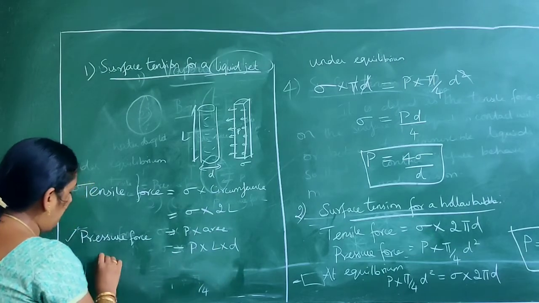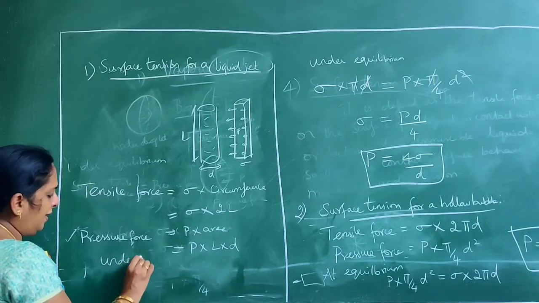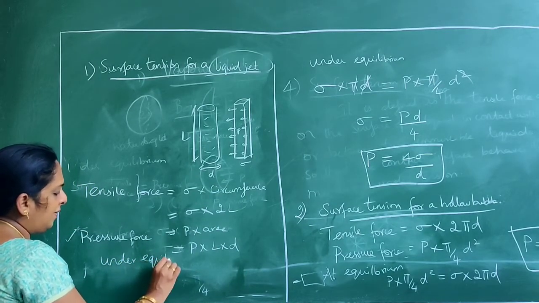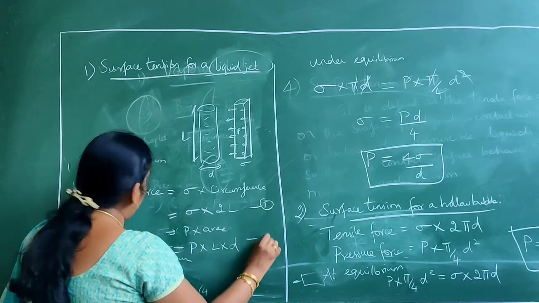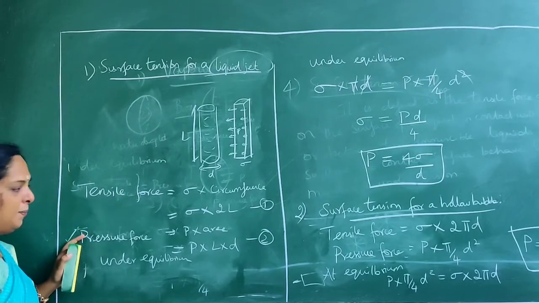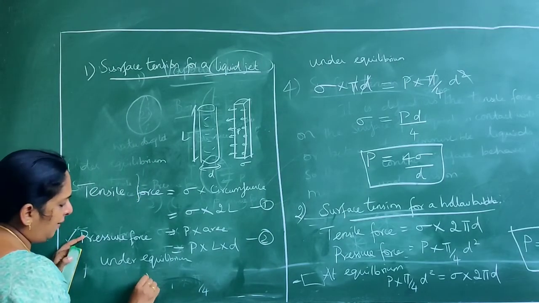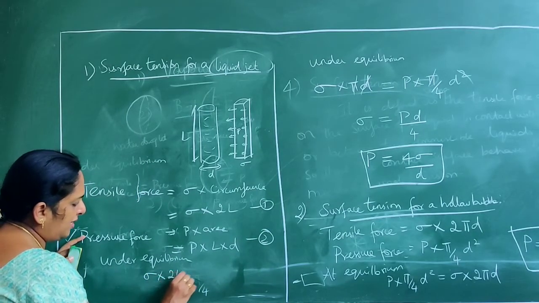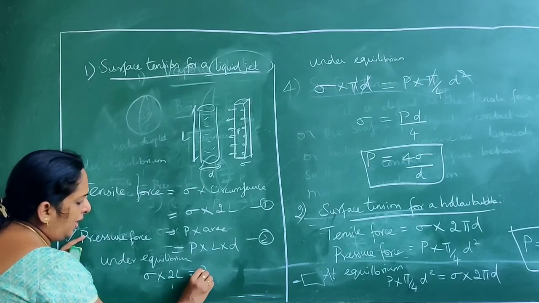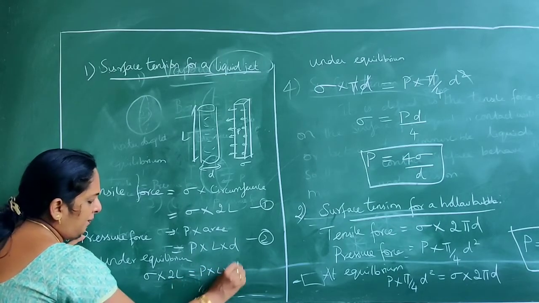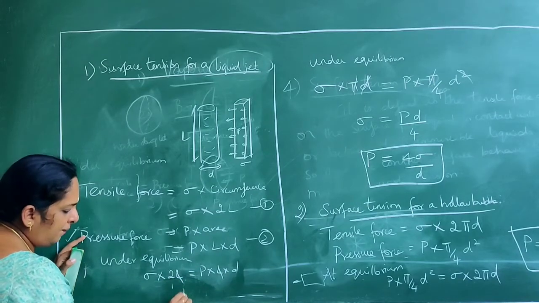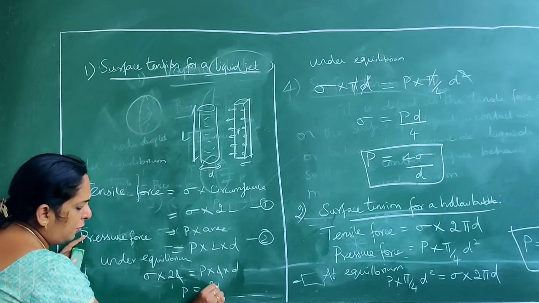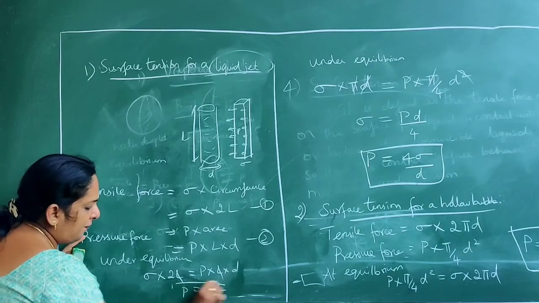Under equilibrium condition, once again we equate equation number 1 and equation number 2, that is, your tensile force and pressure force. So you get sigma into 2L is equal to P into L into D. Solve this. So what is P? P is equal to 2 sigma by D.